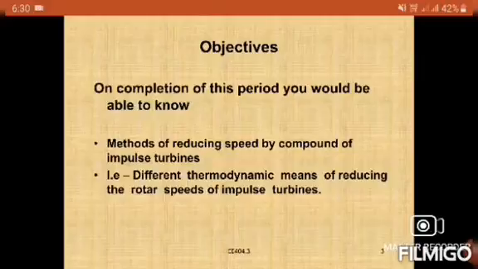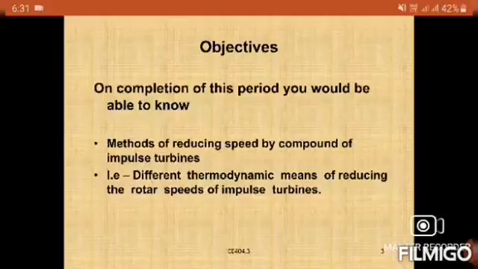Increasing the number of stages means increasing the number of nozzles, moving blades, and fixed blades also. So finally, to overcome the limitations, steam is expanded in many stages. Each stage comprises a set of fixed and moving blades.